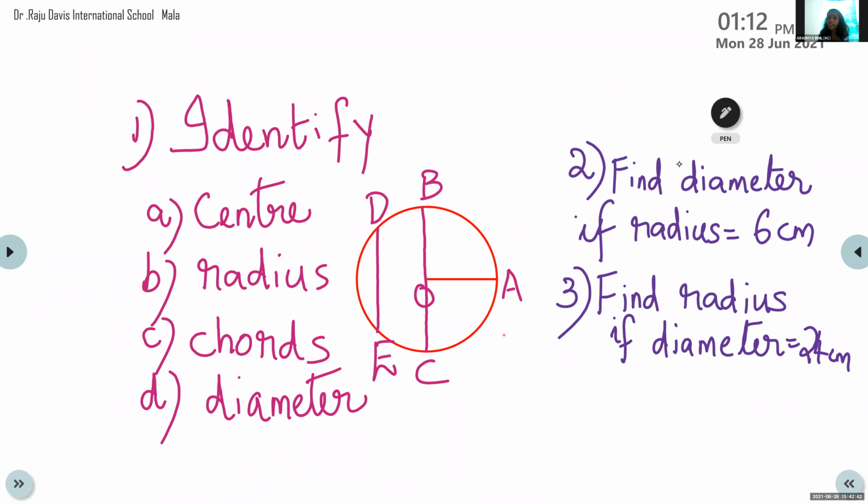Ma'am, in second and third question, should we write the question? Yes, we need to write the question. It's not a big question. If you look at the question, it is very easy for you to write the answer also. Okay, now